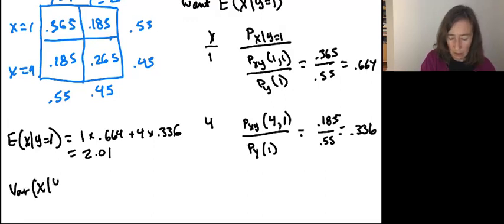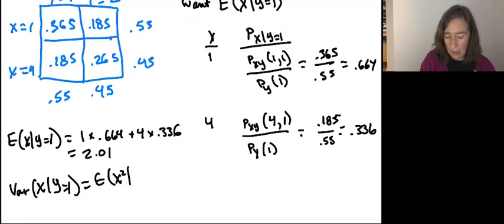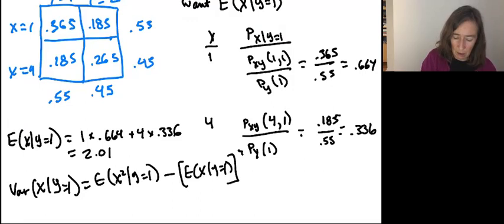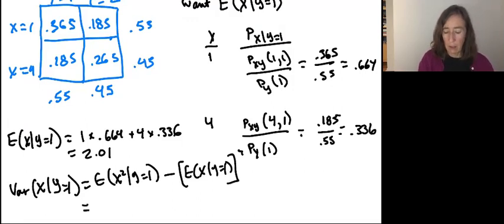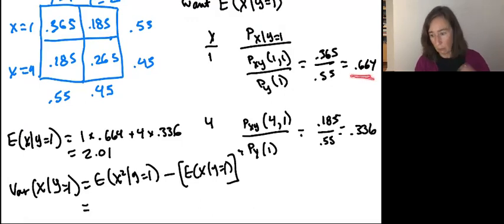The variance of x conditional on y equals 1. Remind ourselves that is the expectation of x squared conditional on y equals 1 minus the expectation of x conditional on y equals 1, that whole thing squared. So the expectation of x squared, again, it's the same deal. I'm being careful to use the probabilities that correspond to the appropriate conditioning event.